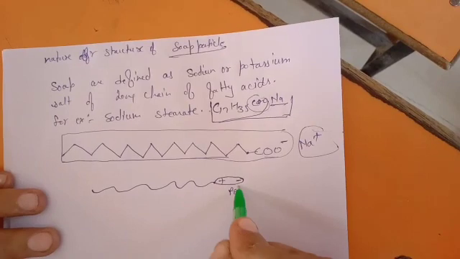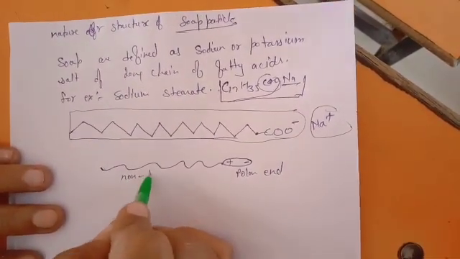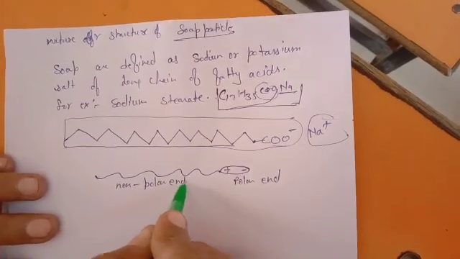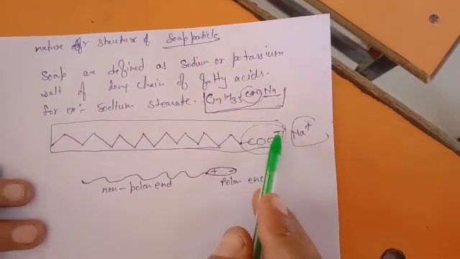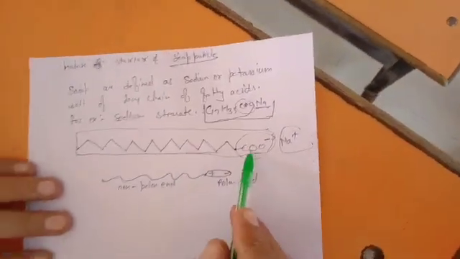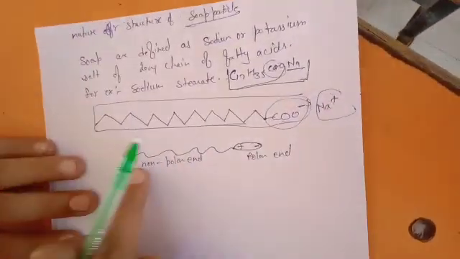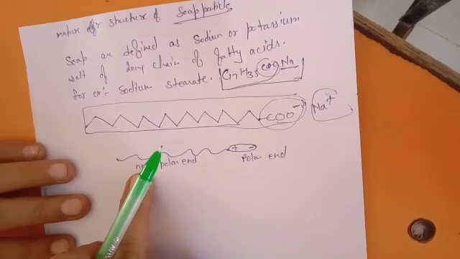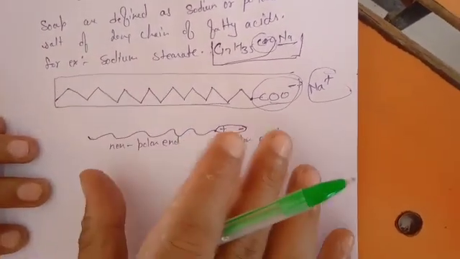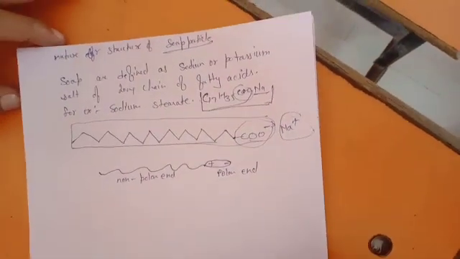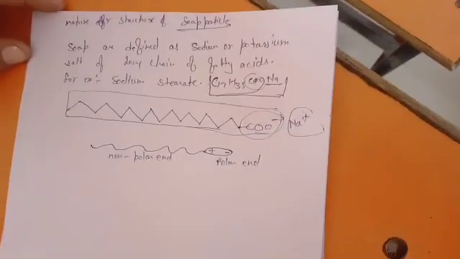This is known as the polar end and this long chain is known as the non-polar end. Because in the hydrocarbon part there is no polarity, but here the carboxylic group is introduced, that's why polarity occurs in this case. So in this molecule or ion of the soap, one part is the polar end and one part is the non-polar end. So this is the structure of the soap molecules. Now we will discuss how it forms the colloids, or associated colloids.